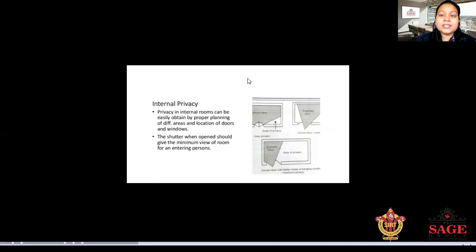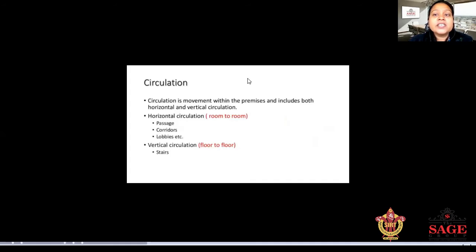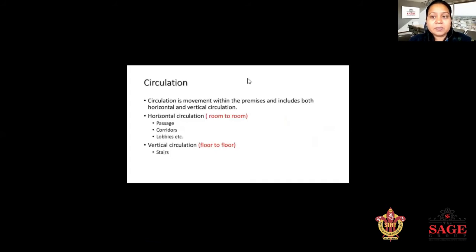Next is circulation. Circulation is another principle of planning. Circulation is the movement within the premises and includes both horizontal and vertical circulation. As we well know, in horizontal circulation, we use the passage, corridor, lobbies, etc. But for vertical circulation, we require the staircase, that is between floor to floor.